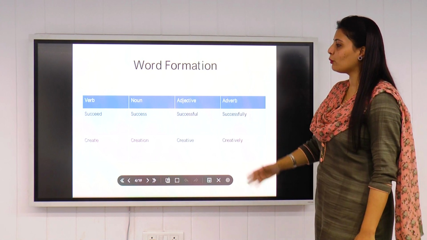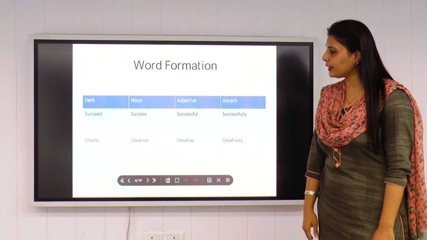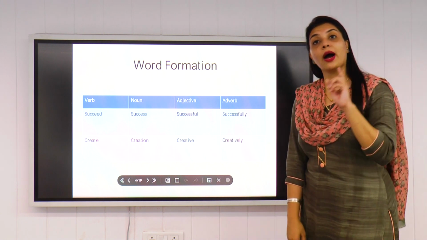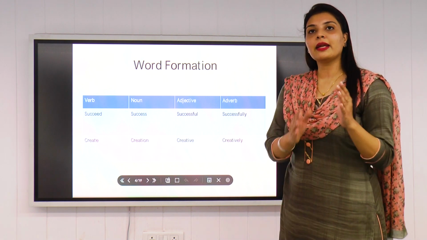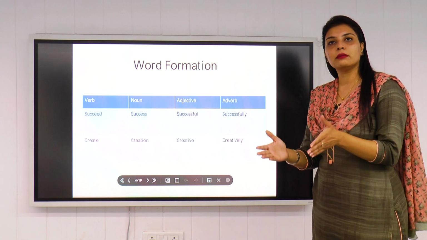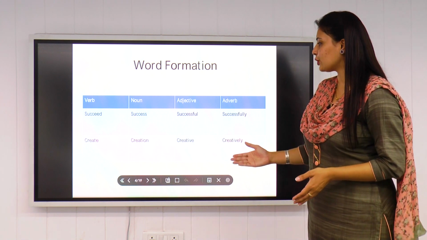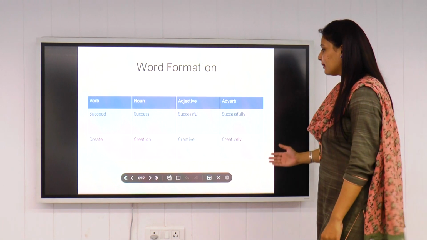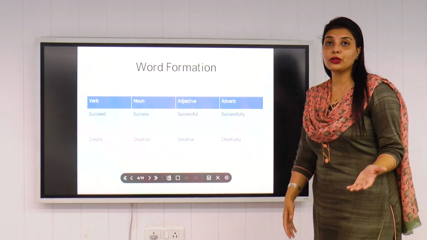Similarly, we have one more example: create, creation, creative, creatively. If you look at this one particular word, create is one verb. Out of that create, we have created three more words: creation as a noun, creative as an adjective, and then creatively as an adverb. So this is the difference.